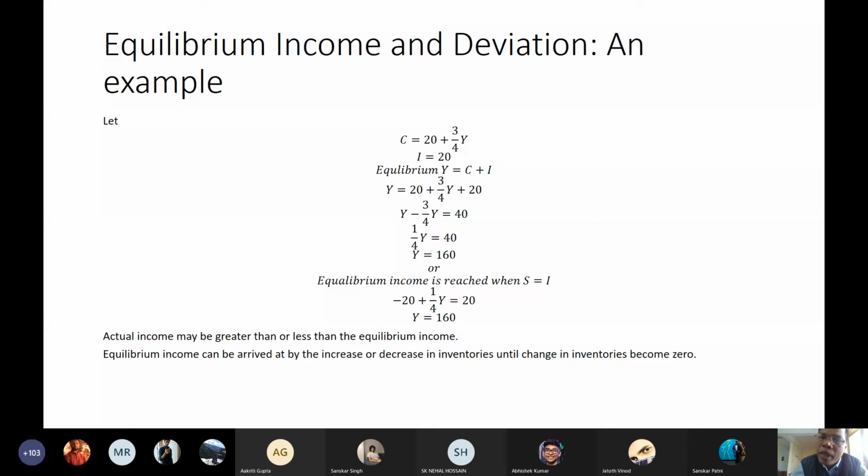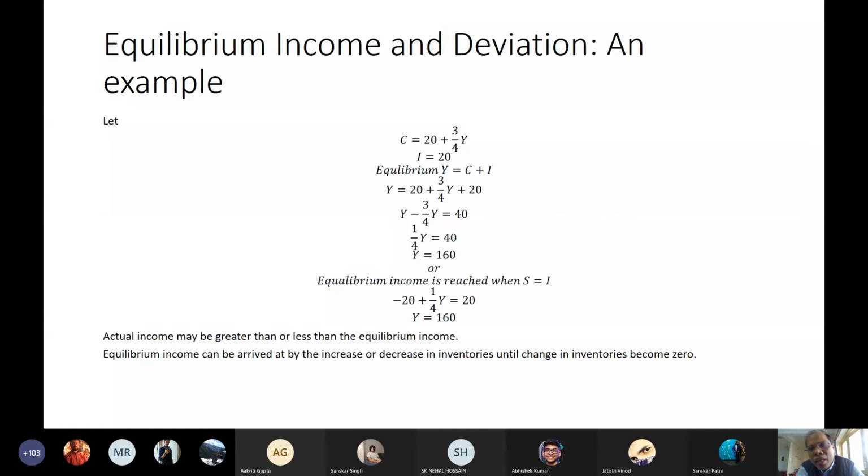That is equilibrium income. Again, as I have told you, equilibrium income is attained when del inventory becomes 0. So Y is equal to C plus I means 20 plus 3 by 4 Y plus 20. Then rearranging this, Y minus 3 by 4 Y becomes 40. So 1 by 4 Y becomes 40. So Y becomes 160. What does this mean?